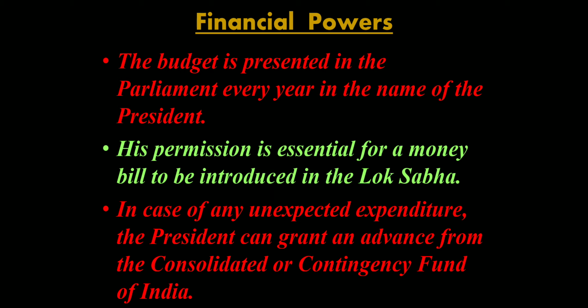No, it is only when the president assesses the situation and finds it a sudden, unexpected, and absolutely required expenditure that he will allow it to be taken from the fund, and it should happen in the interests of the people only. So these are his financial powers.